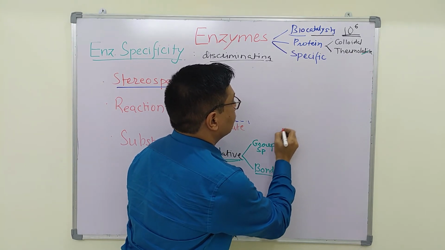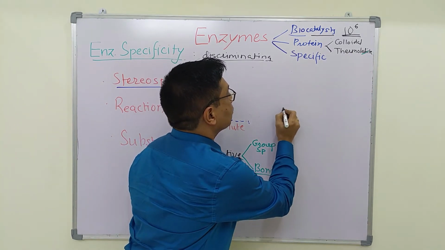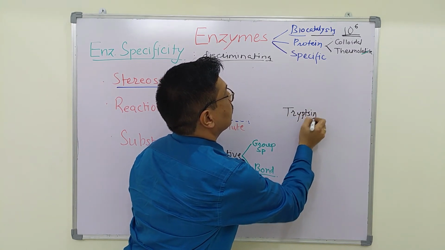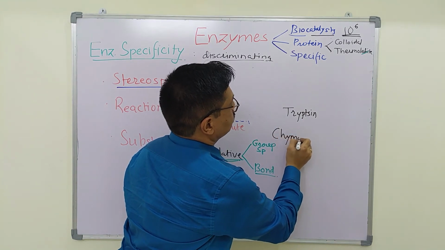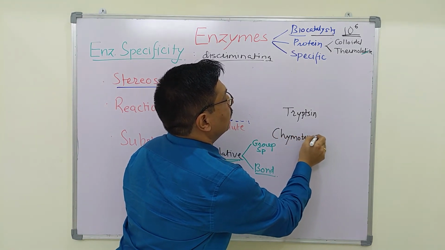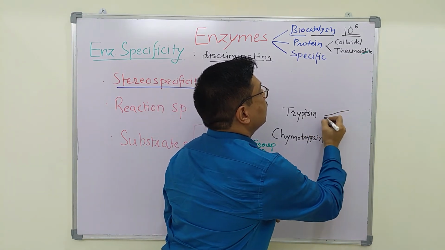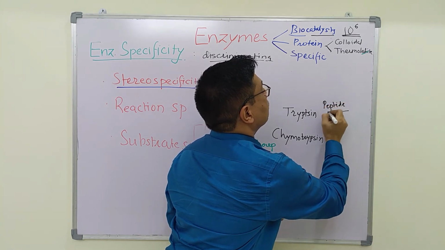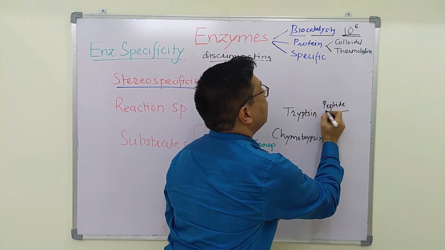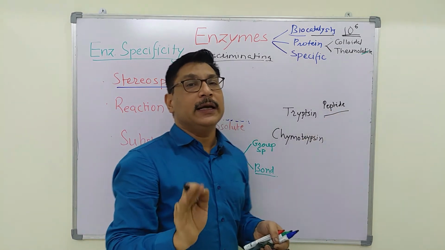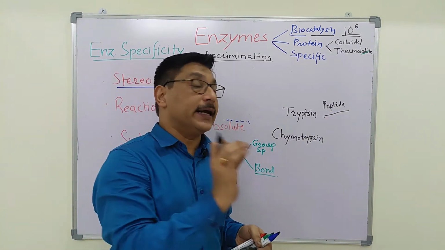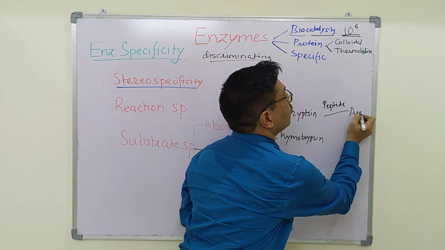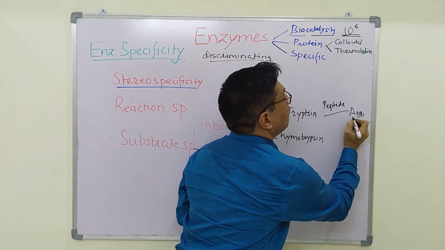For example, trypsin and chymotrypsin. Trypsin will break various protein molecules. It will hydrolyze or cleave peptide linkages. But which peptide linkages? It will identify the group attached to the peptide linkage, that is arginine or lysine, basic amino acids.